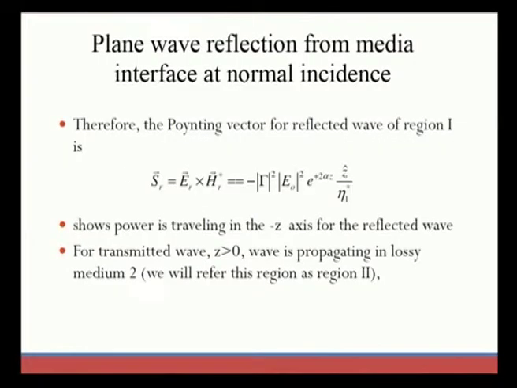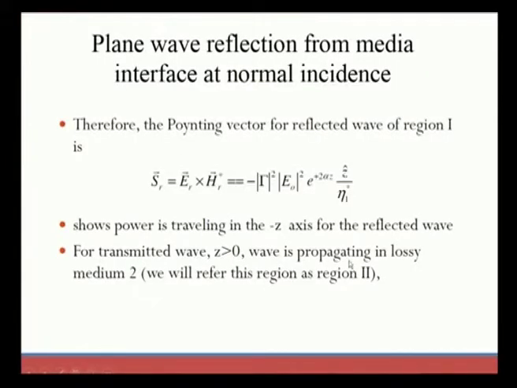We want to find the Poynting vector for the reflected wave of region 1. We know the formula E cross H, that is E cross H of the reflected wave. We already found the E and H values, so we substitute them here. This shows the power is travelling in the minus z direction for the reflected wave. This is the z component here, and the minus sign indicates that it is travelling along the minus z axis. And also for the transmitted wave, z is greater than 0, and the wave is propagating in a lossy medium.